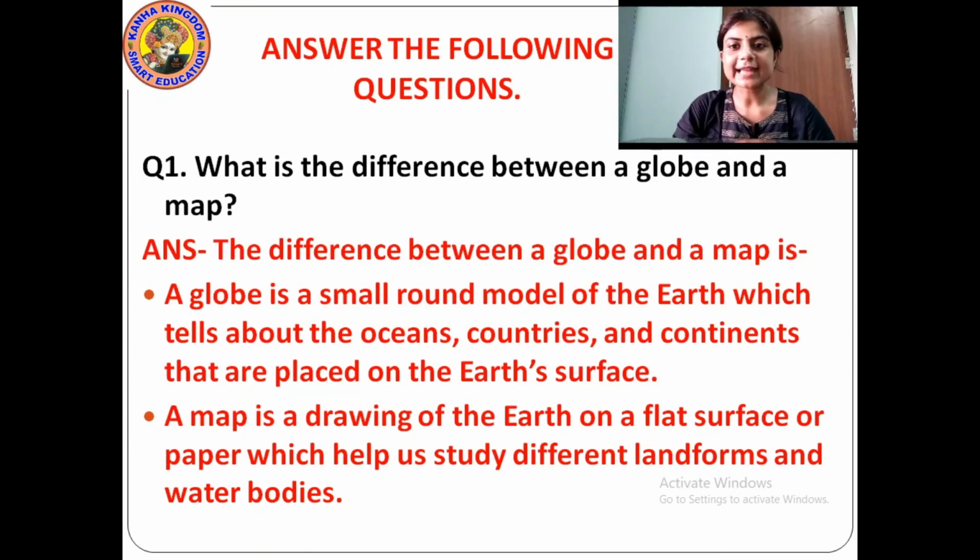So now students, let us begin with the question and answers. Answer the following question. Question number 1. What is the difference between a globe and a map? I repeat my question. What is the difference between a globe and a